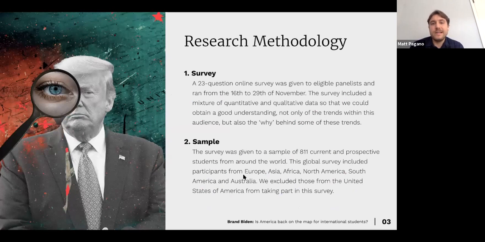What is our research methodology? In terms of the survey, a 23 question online survey was given to eligible panelists that ran from the 16th to the 29th of November. It included a mix of quantitative and qualitative data so that we could have a good understanding of not only the trends, but also the reasons behind some of these trends that we're seeing. The sample was given to 811 current and prospective students from around the world. Again, this is from Asia, Europe, Africa, North America, South America, and Australia. We have excluded the United States from taking part in this survey.